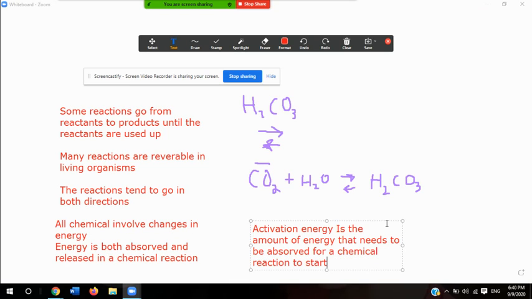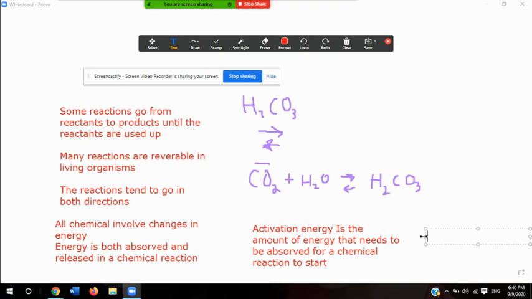For a chemical reaction to start. Now that's activation energy. And in a minute, we're going to talk about other types of reaction, exothermic and endothermic. And that's pretty much it for today. Okay. So, talking about activation energy, we know that it is the amount of energy that needs to be absorbed for a chemical reaction to start.